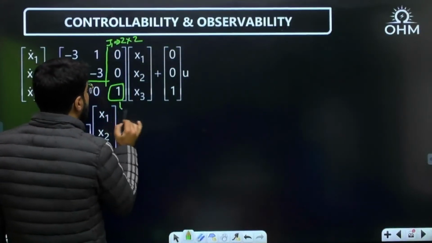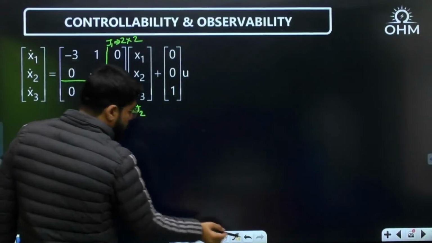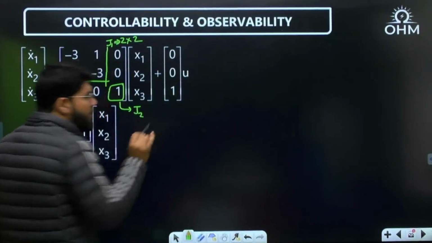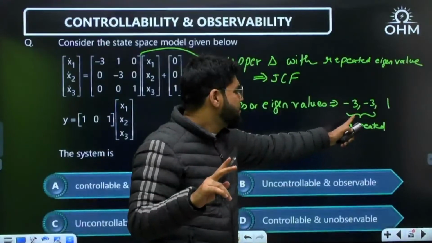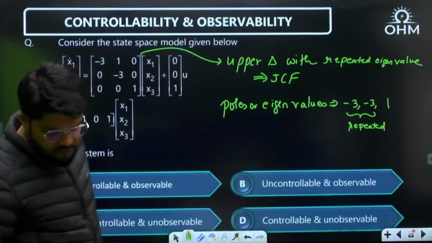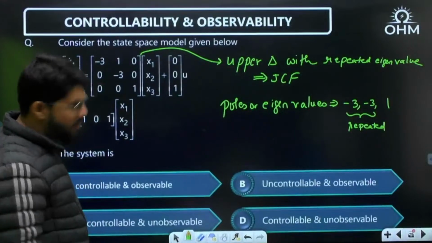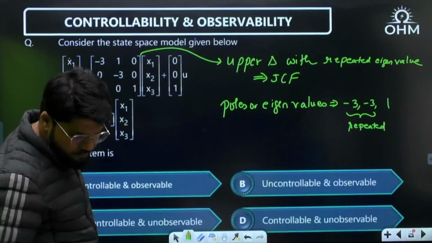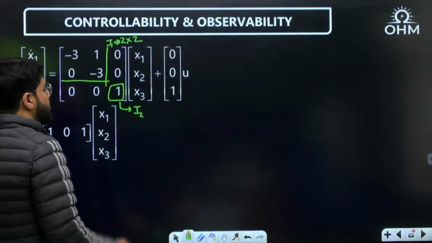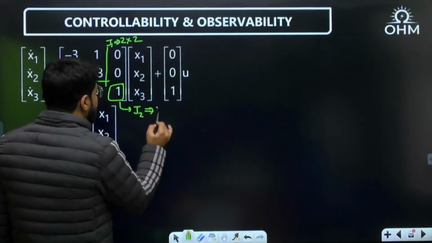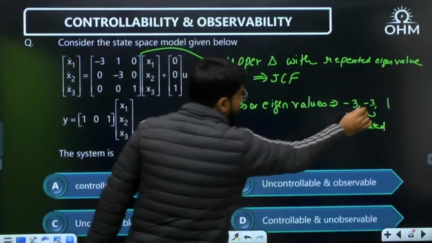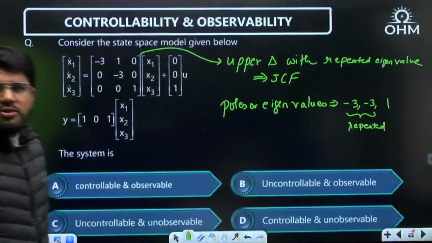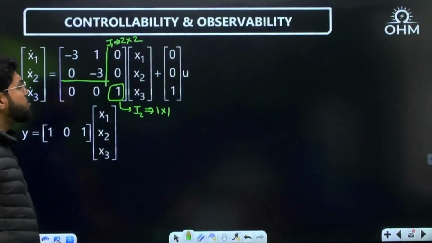This will be my second Jordan block. How many unique eigenvalues do you have? Only 2, so 2 Jordan blocks. J2 is 1 cross 1, containing the eigenvalue 1, which is coming only once. This is what a Jordan block is.